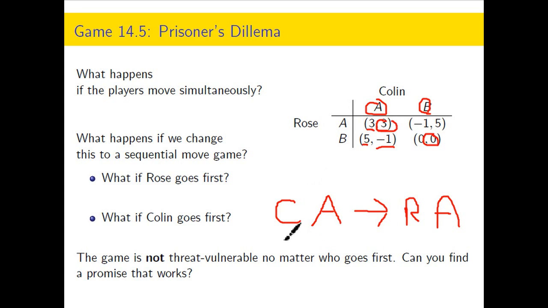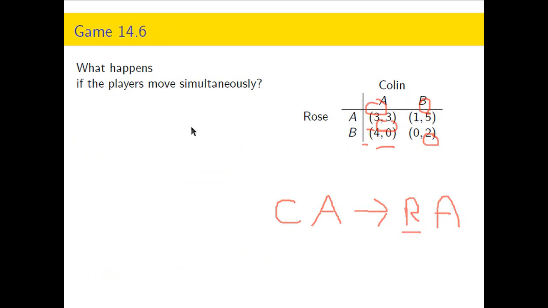By the way, we should think about this when we're writing this out in words. You need to specify the players. So in words, you'd write on a quiz or test, if Colin A, then Rose A. The threatener or the promiser is always the second player, so if you write it in that form, then it's clear which player is moving first and being threatened and which player is moving second and doing the threatening or the promising.